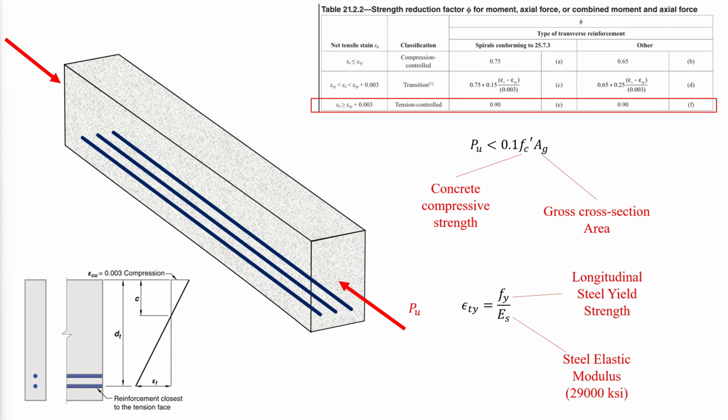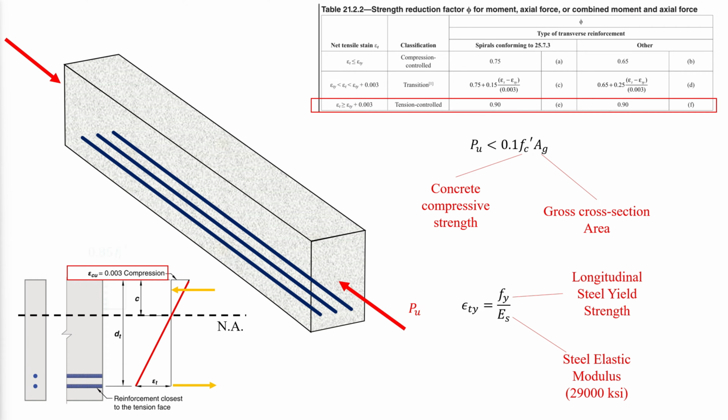Strain in concrete and non-pre-stressed reinforcement shall be assumed to be proportional to the distance from the neutral axis. Equilibrium shall be satisfied at each section. The maximum strain at the extreme concrete compression fiber shall be assumed to be 0.003. Tensile strength of concrete is assumed to be non-existent.